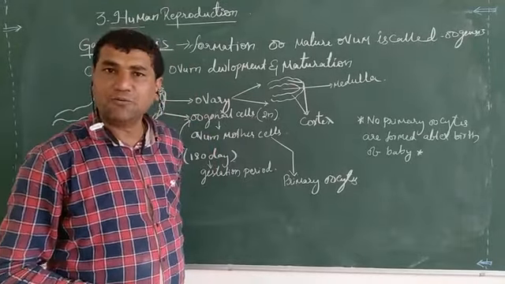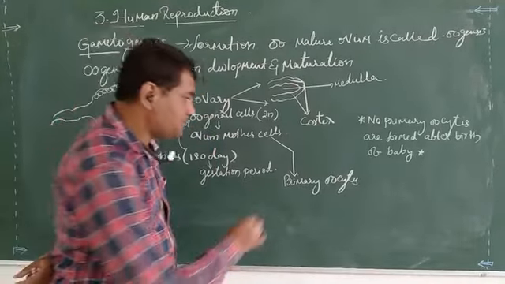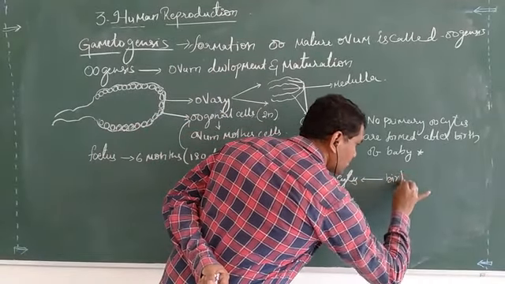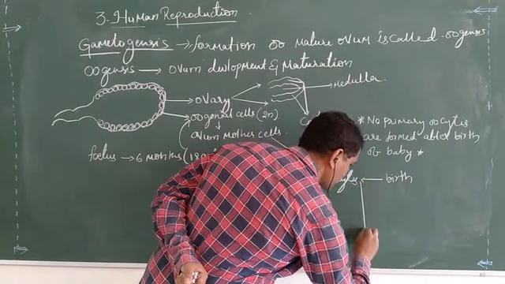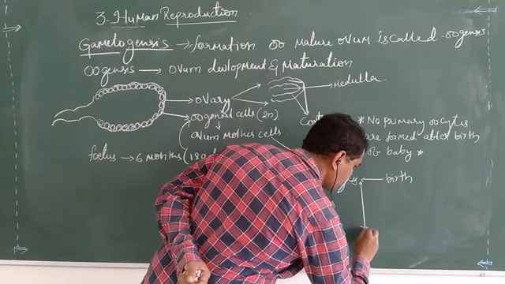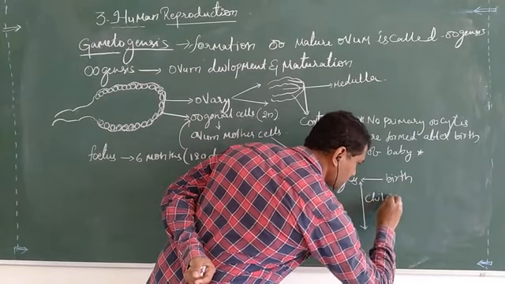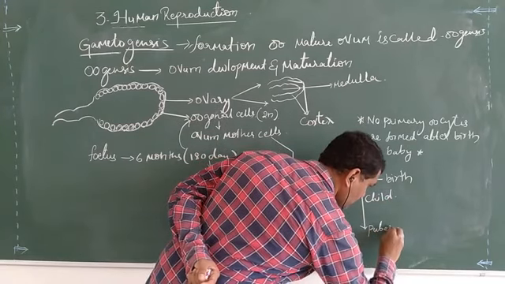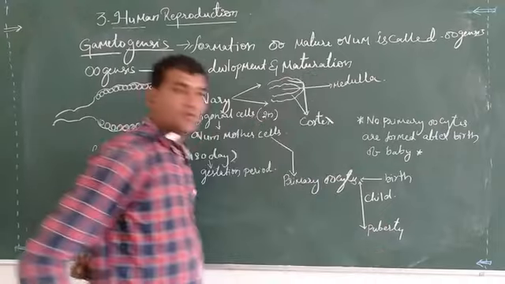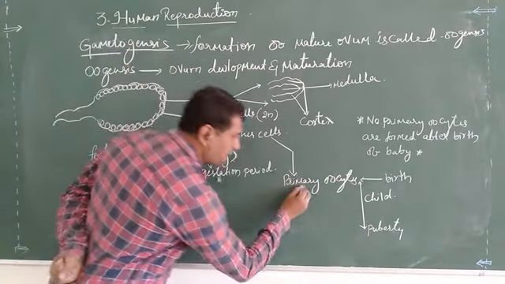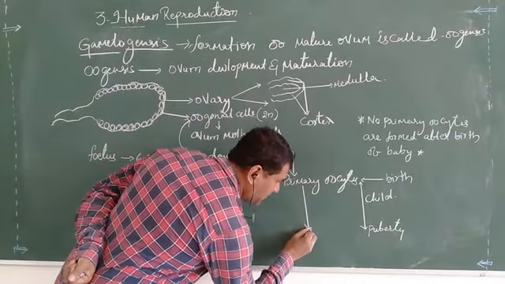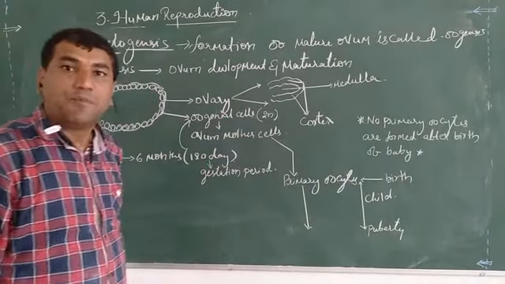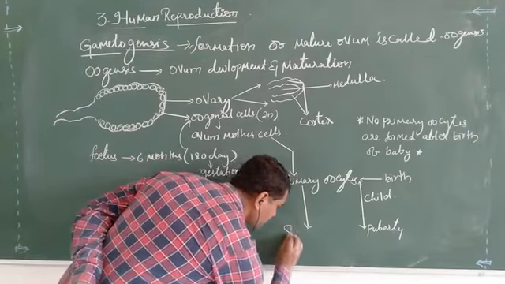These primary oocytes will be developed into secondary oocytes before puberty.